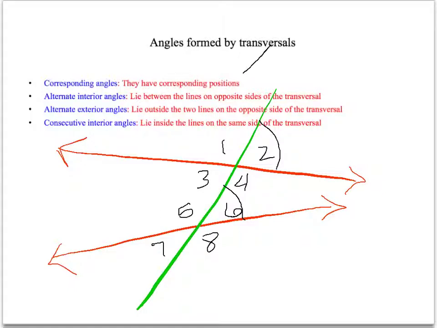So let's do a little line here, and I'll say 2 and 6. 2 and 6 are corresponding because they're both on the same side of the transversal, and they are both above their respective lines. So 2 and 6, 4 and 8 are also corresponding. 1 and 5 are corresponding, and 3 and 7 are corresponding. So there are some corresponding angles for us.